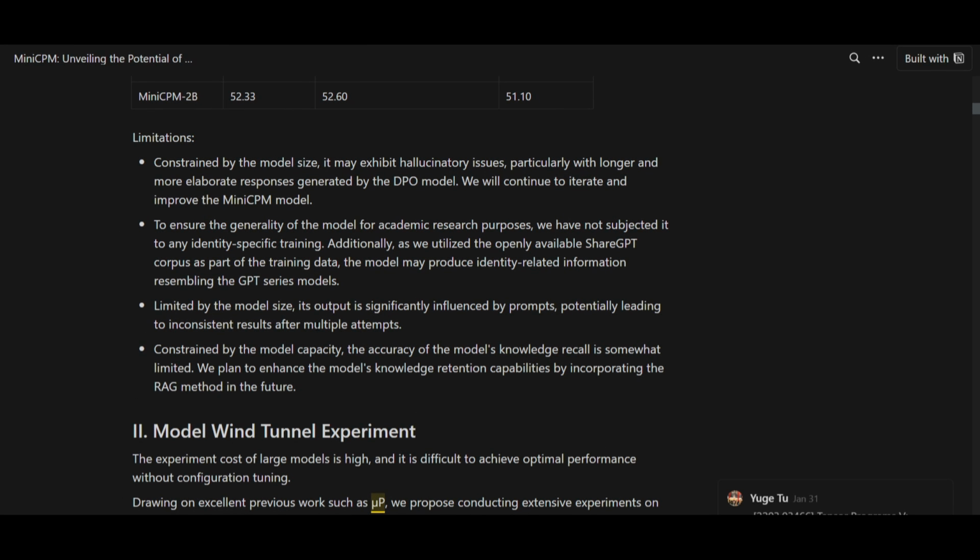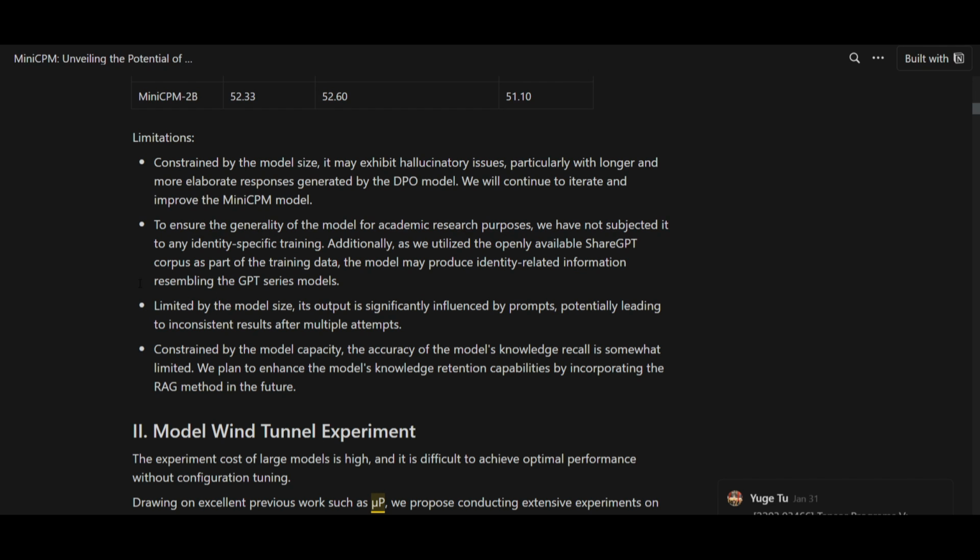Now, obviously, this is a model that's going to have a lot of limitations, and this is because of its size. We know that its size can also be a pro, but there are also cons that come alongside it. The model may sometimes produce incorrect information, especially with longer responses, so this is something you should keep in mind when you're using this model. This is also a model that hasn't been trained on specific identities, so it may generate content similar to other GPT models due to its training data being used.